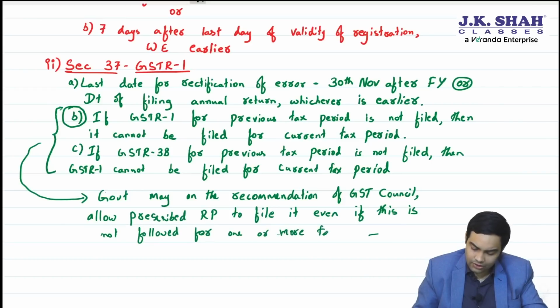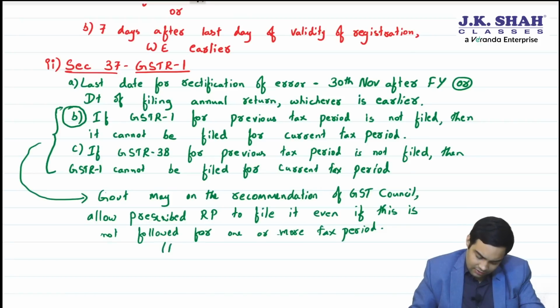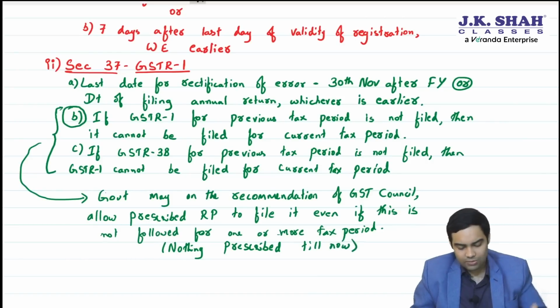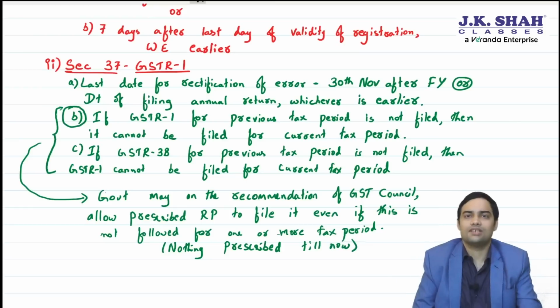So government could specify that, say suppose even if you have not filed GSTR1 of previous month, there will be certain persons who will be allowed to file GSTR1 for current month even if last month is not filed. Nothing prescribed till now. People, in future they can prescribe, but nothing prescribed till now. Till now, nothing has been prescribed in section 37 where a relief is available.